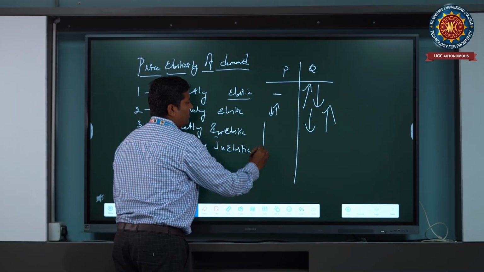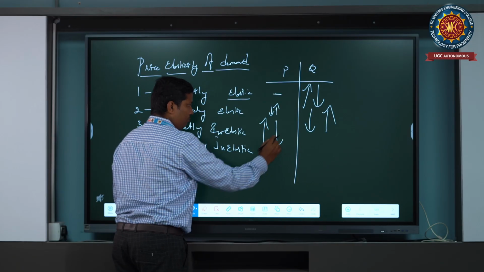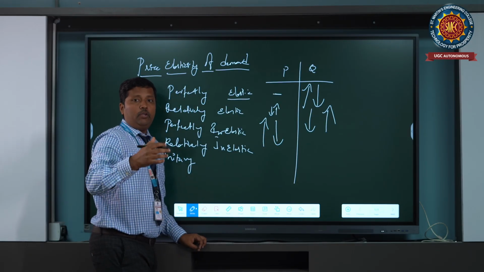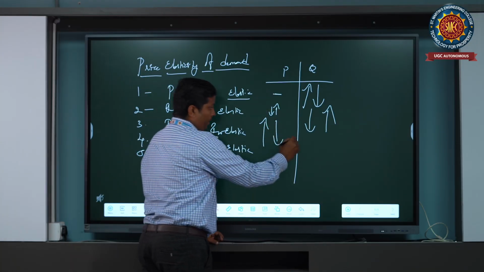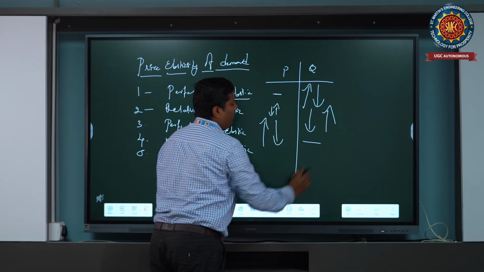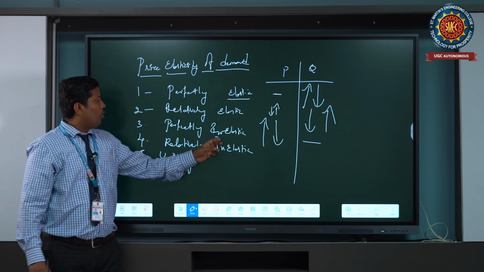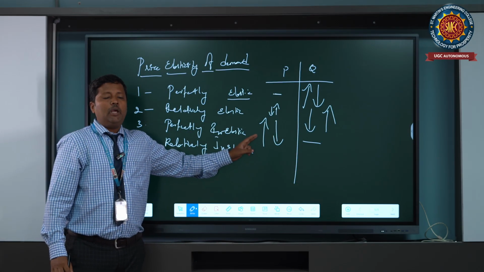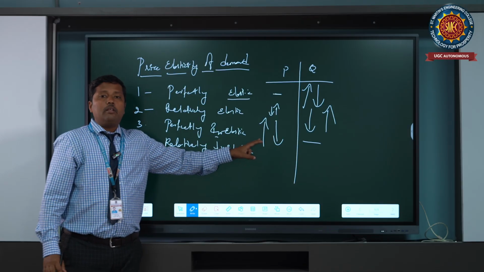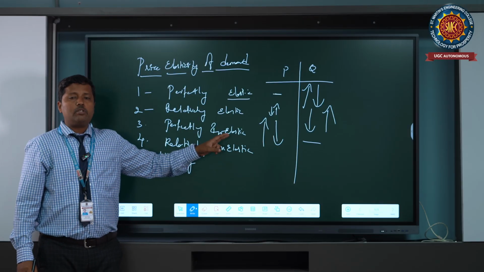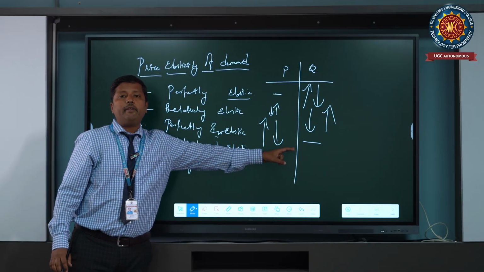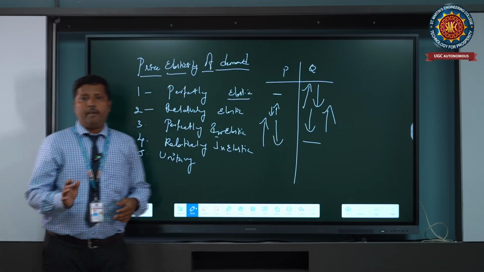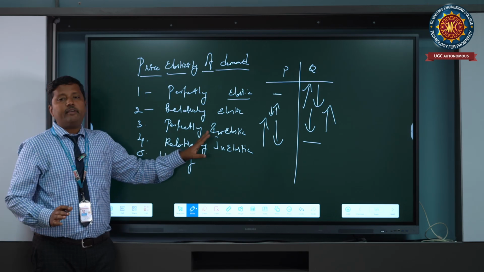the price is very high, very huge, and followed by that, the quantity demanded does not change at all. So that is the concept of perfectly inelastic. Perfectly inelastic means the prices are very high, but the quantity demanded does not change. So that is called perfectly inelastic.